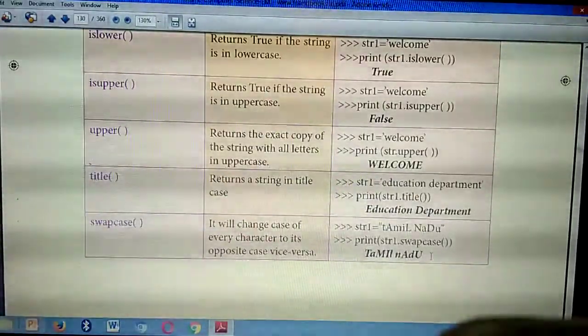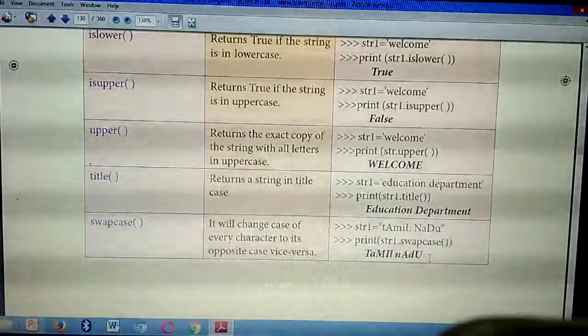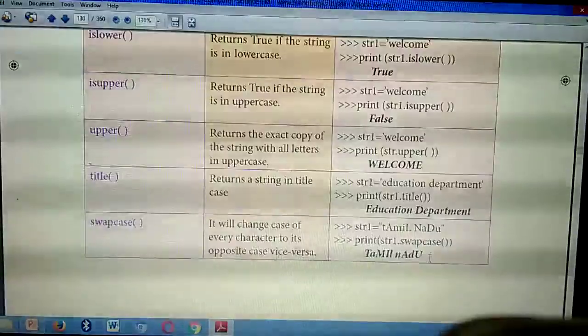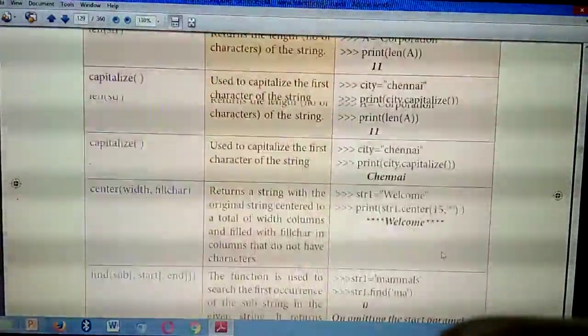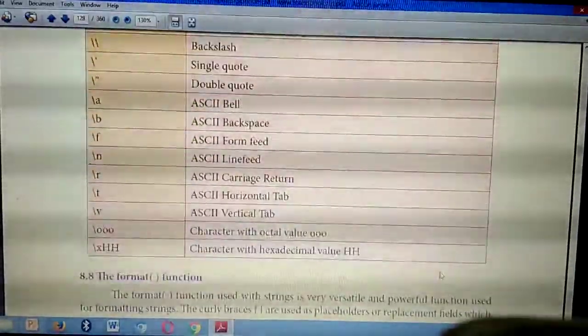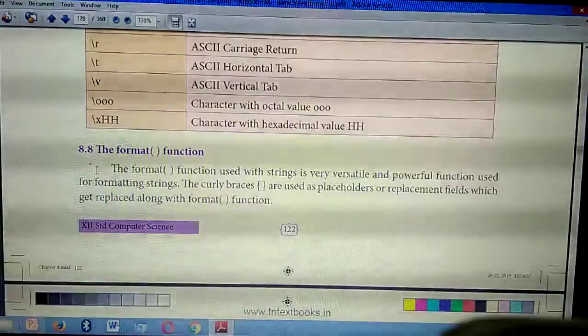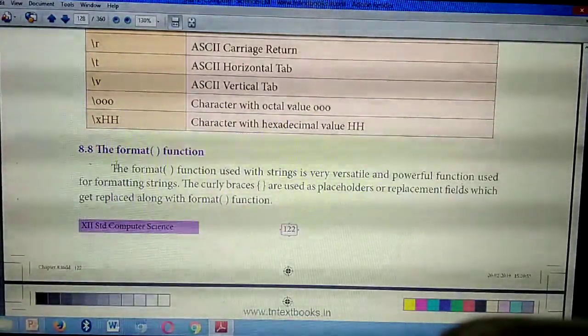Have you all marked? Then the fourth 3-mark question, page number 122. Format of function, a very, very important question. Starting from here: the format of function used with strings is very versatile.